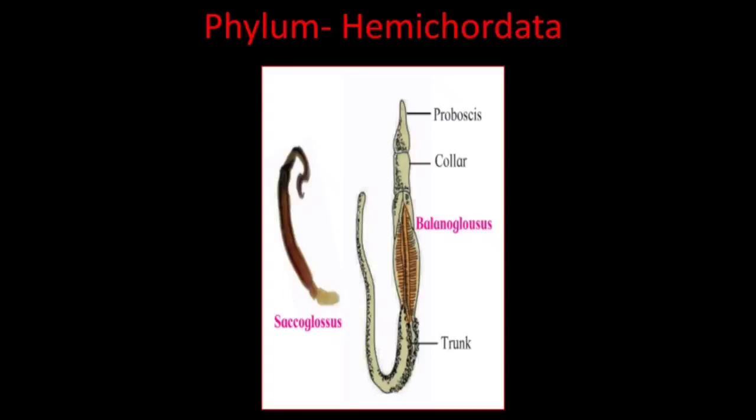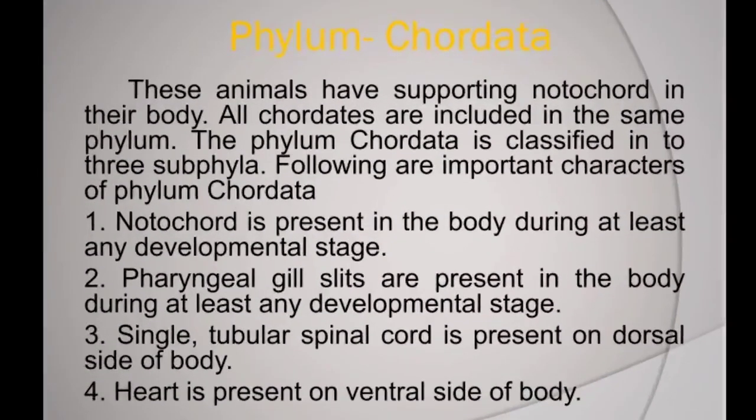These are marine animals, live in burrows in sand. They have one to many pharyngeal gill slits. They are unisexual and some may be hermaphrodite. For example, Saccoglossus, etc.